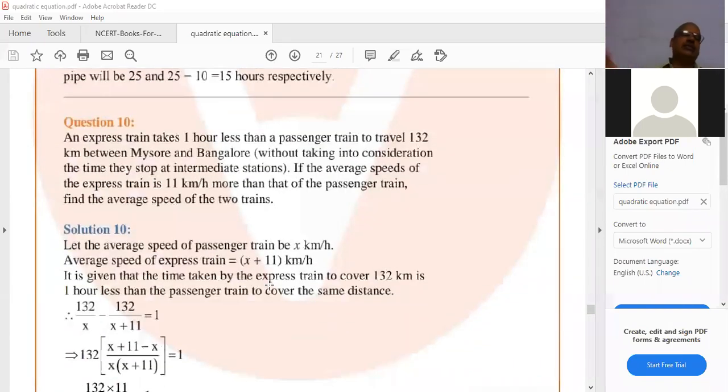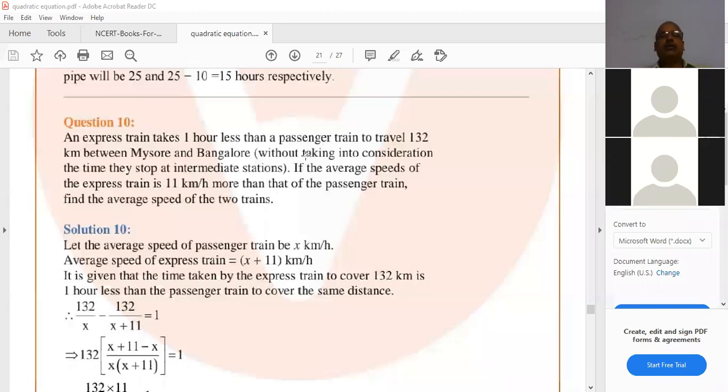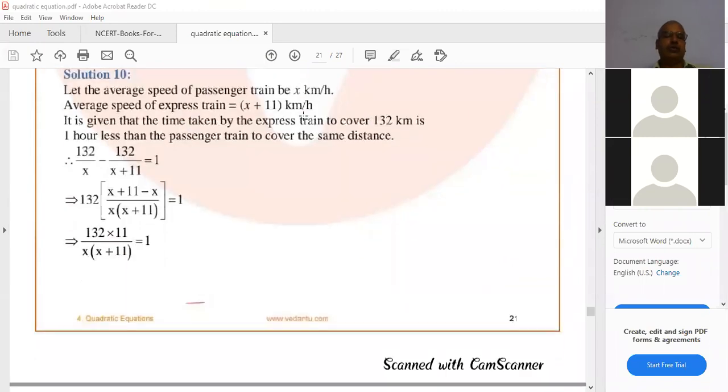But here the two times are given, passenger time and express time given. That's why you do both the same way only. I told you in this way only, and I explained the sum also. Understand? Is it okay? Yes, sir. Okay, now we can go to the next sum.